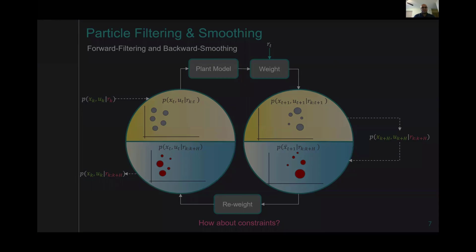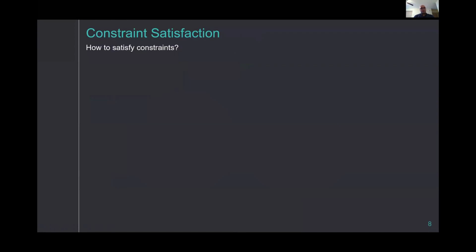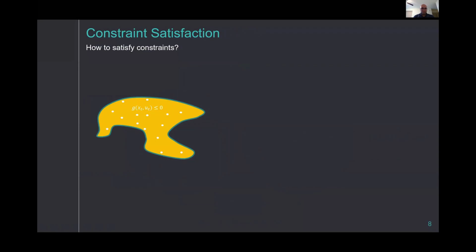So what is the constraint problem about? If we have this constraint set where the white dots are the particles that do not violate the constraint set, we are fine. However, we also do have particles that violate the constraint set. What should we do with these? Should we simply get rid of them? That's probably not a good idea, since if we get rid of particles, we are deteriorating the estimation accuracy of